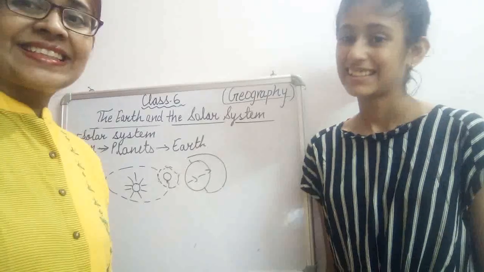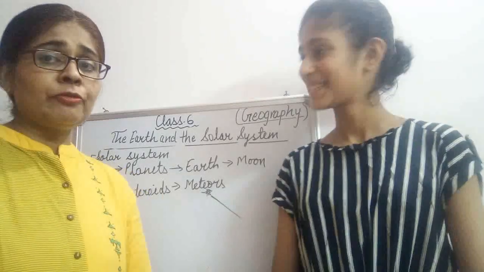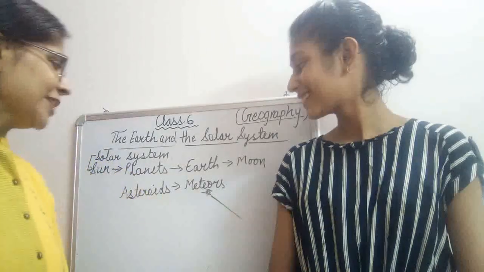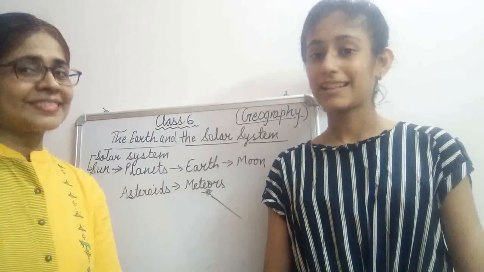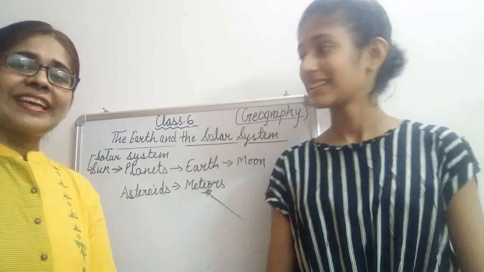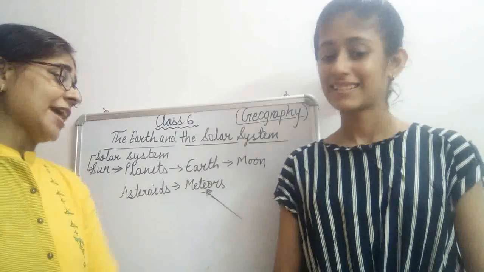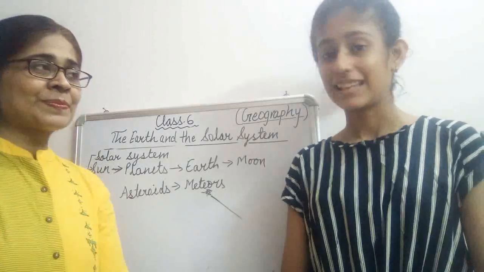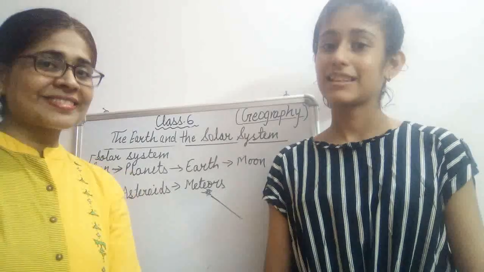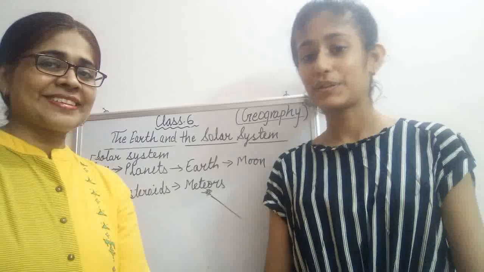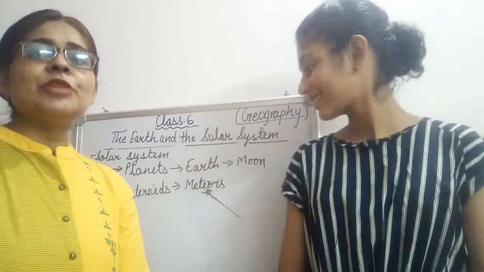Now this is the time for the asteroids. Do you know something about the asteroids? Yes, the solid objects in space are known as asteroids. And what are meteors? Every night we see some streaks in the night which are known as meteoroids. Yes, these are the meteors.